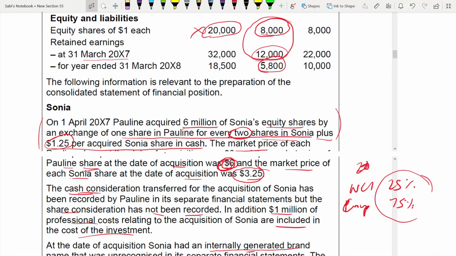So here, Poland have issued 3 million shares.